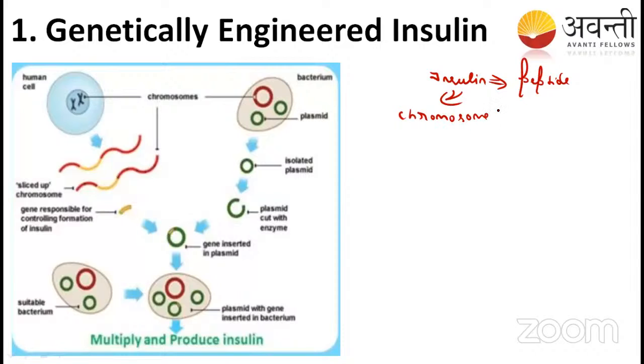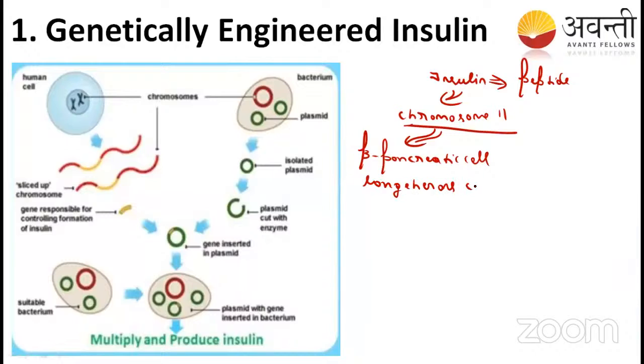Insulin is produced by the beta pancreatic cells in the pancreas, which we call the beta cells of the islets of Langerhans. Okay, see here.